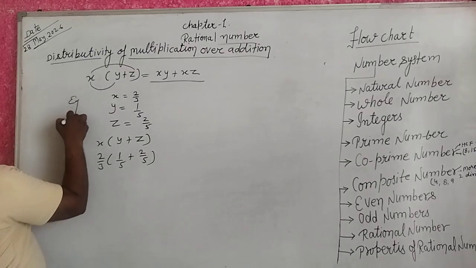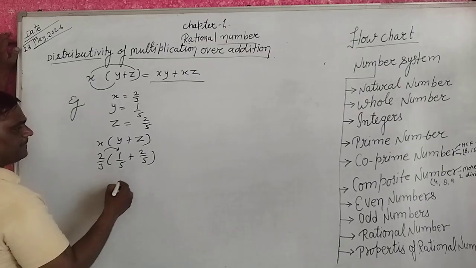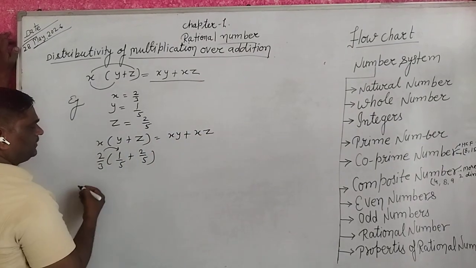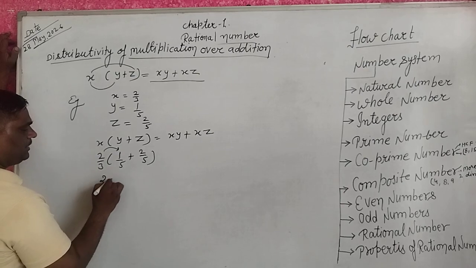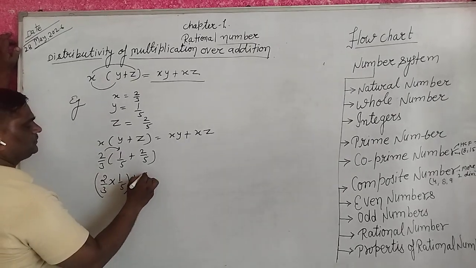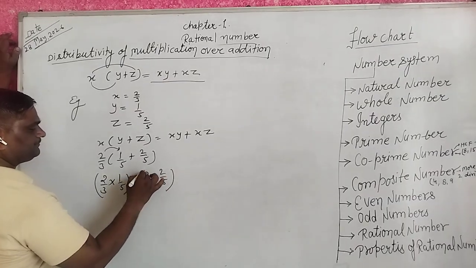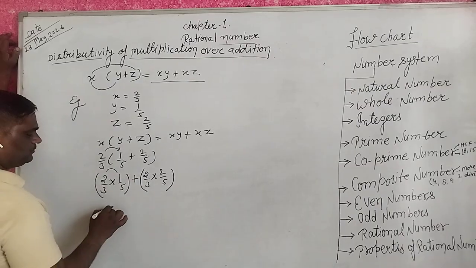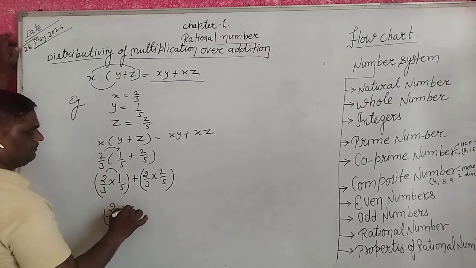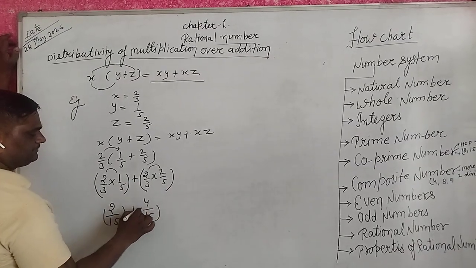Now xy plus xz: 2 upon 3 into 1 upon 5 plus 2 upon 3 into 2 upon 5. 2 1 ja 2, 3 5 ja 15, plus 2 2 ja 4, 5 3 ja 15.